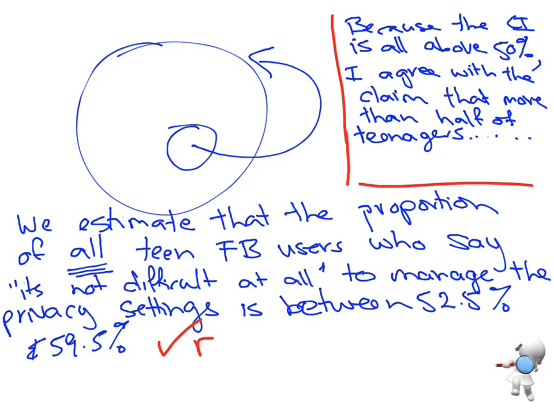Getting that far, being able to interpret that and say I agree with the claim because the confidence interval is above 50%, that will get you the excellence.